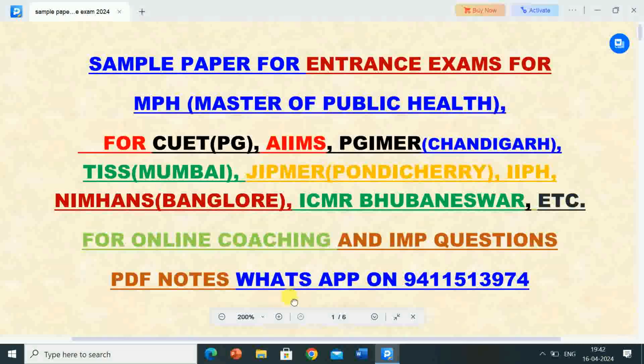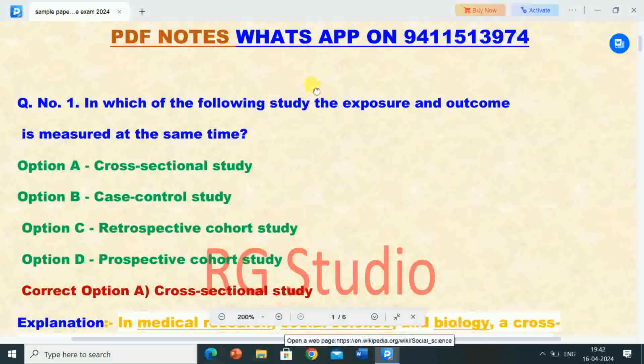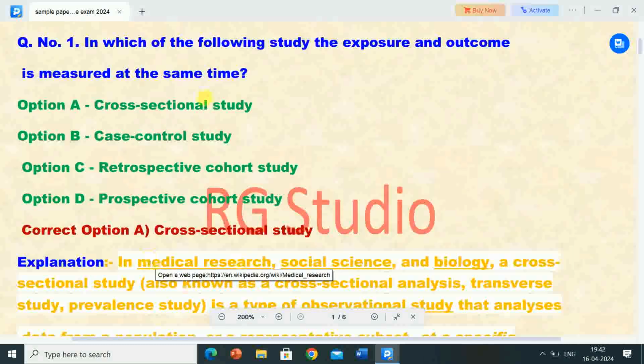So here the first question is, in which of the following studies are the exposure and outcome measured at the same time? Options are cross-sectional study, case control study, retrospective cohort study, prospective cohort study. So the correct answer is option A, cross-sectional study.